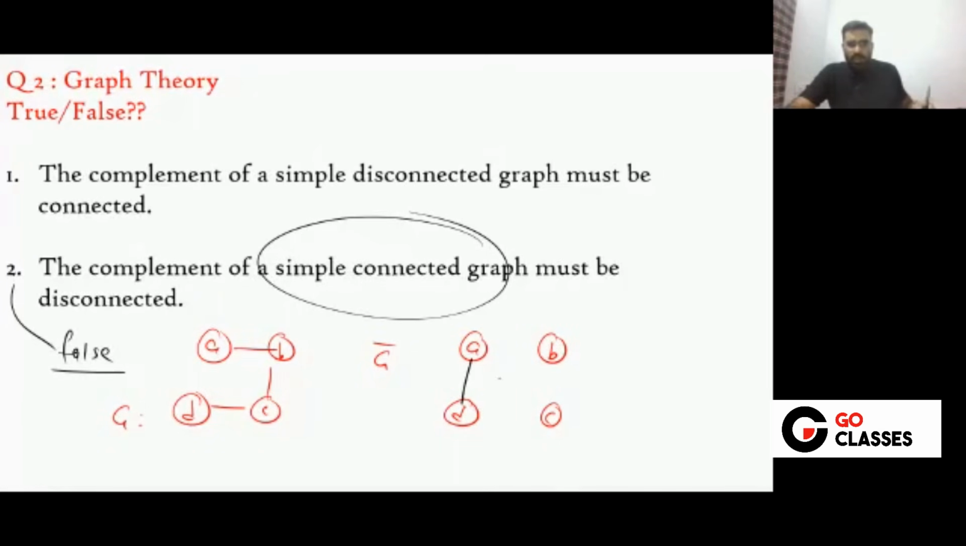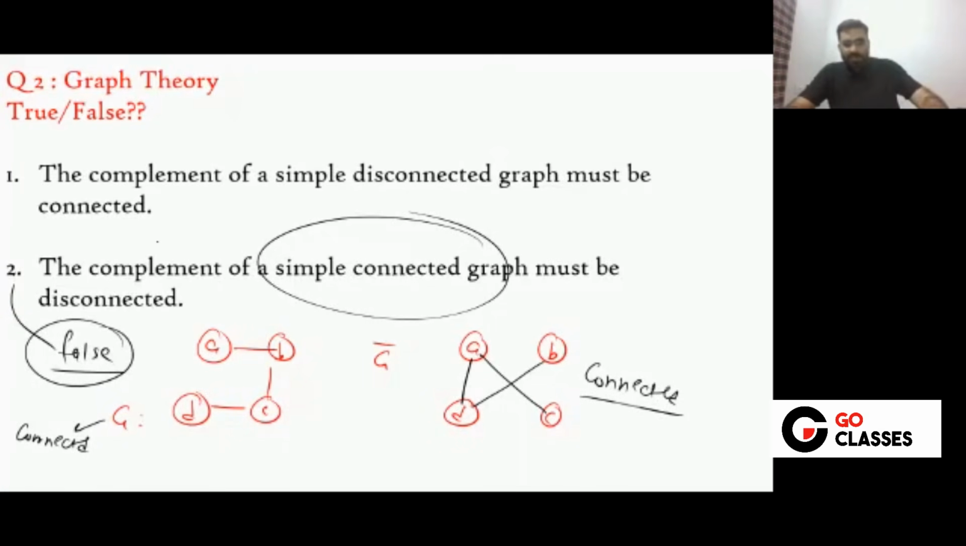Those edges which are not in G. So you can clearly see this is also connected, this is also connected, and this is also connected. So G dash, G complement, is also connected. So this statement is false. What about the first statement? Tell me. The first statement, that is true.